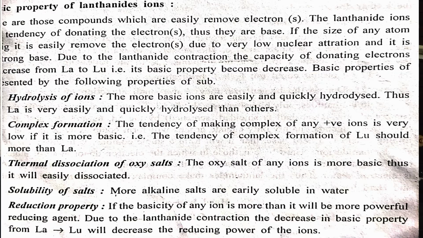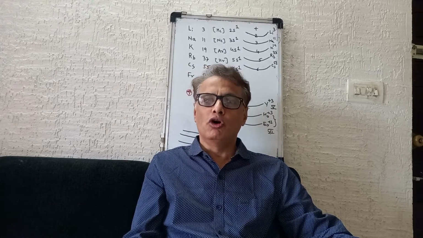Now we will discuss the capacity of complex formation of lanthanides. The capacity of complex formation of lanthanides is very less. F orbitals do not take part in hybridization. Due to their bigger size, they show small attraction to the ligand.